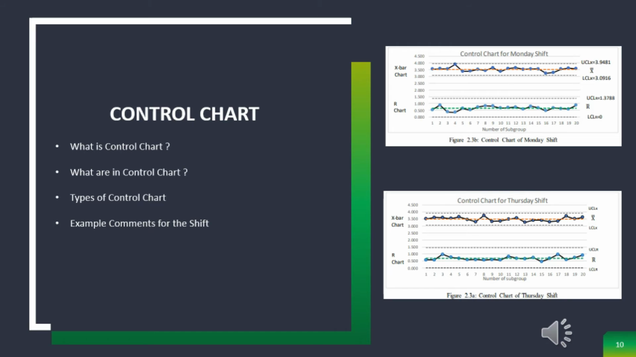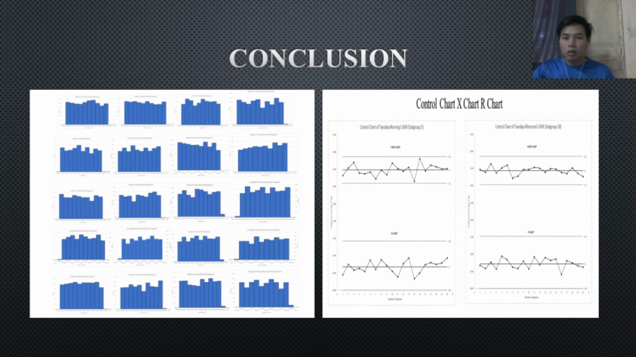For figure 2.3b, control chart for Monday shift, it shows that the X-bar chart has one point that exceeds or touches the upper control limit, and it shows that the data is out of control for the system. As for figure 2.3a, control chart of Thursday shift, the system is in control as the points plotted on the chart are within the control limits. For the conclusion, this is some of the sample of our histogram and control chart of the report.